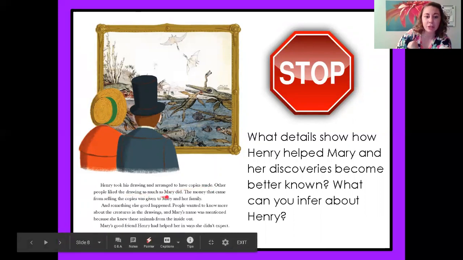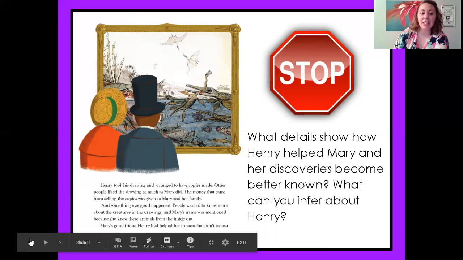Other people liked the drawings as much as Mary did. The money that came from selling the copies was given to Mary and her family. People wanted to know more about the creatures in the drawings, and Mary's name was mentioned because she knew these animals from the inside out.